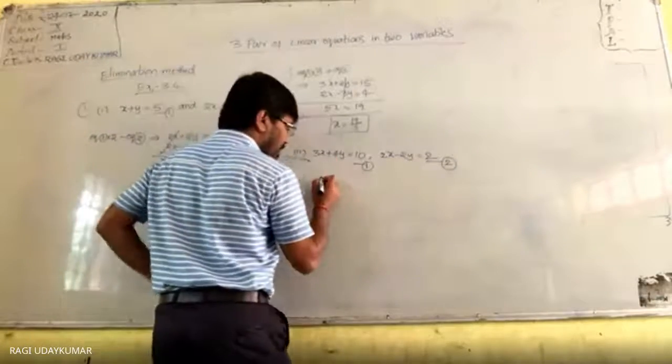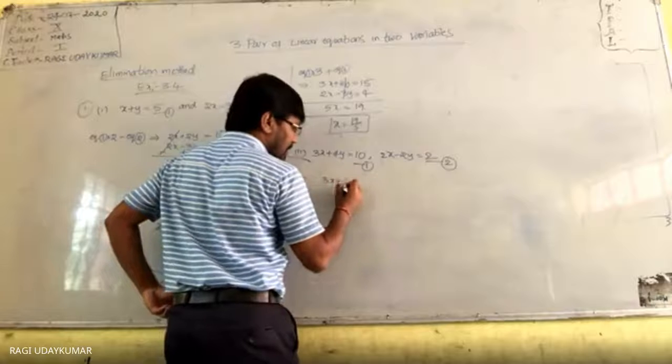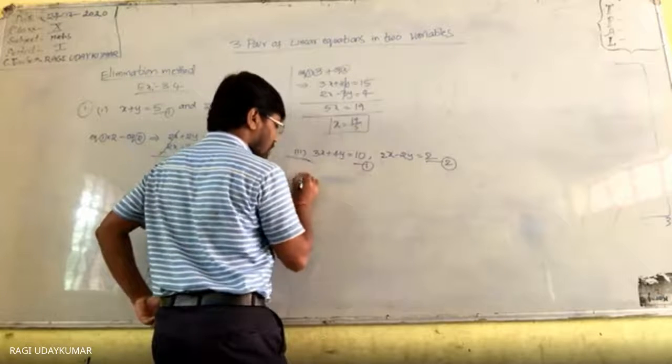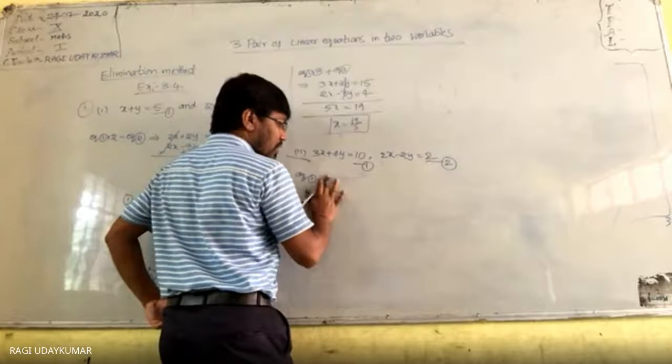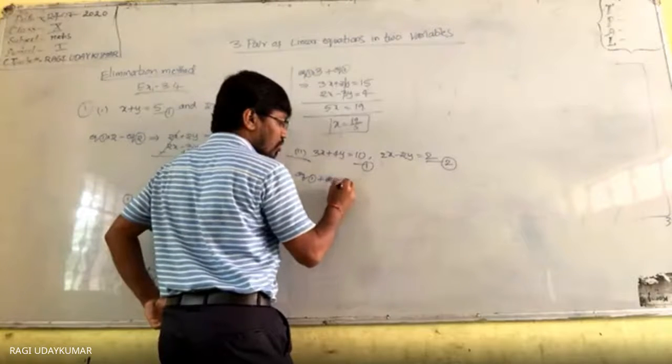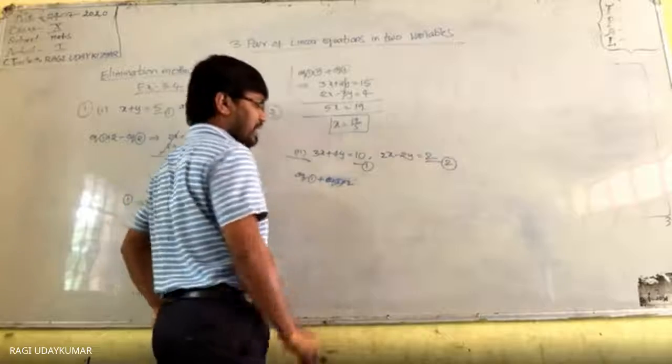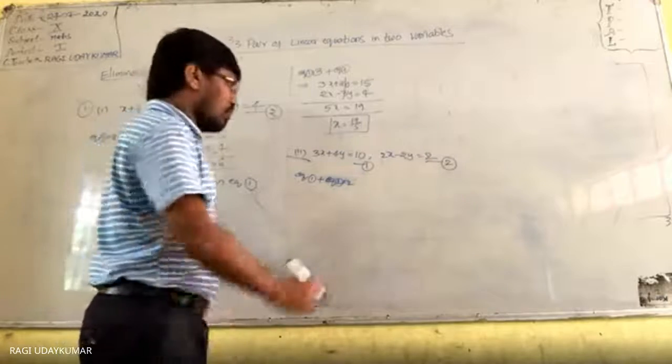So to eliminate the y, what do you write here? 3x plus, okay. First write equation number 1 plus equation number 2 को into 2 से multiply करना. So what do you get?